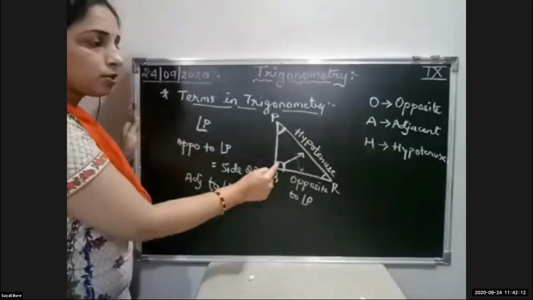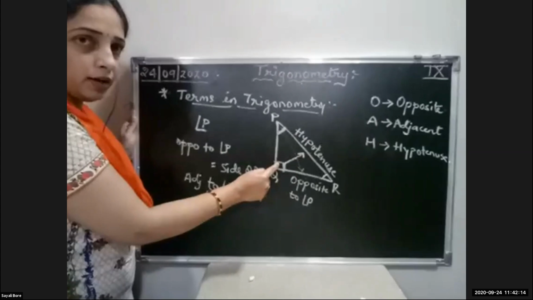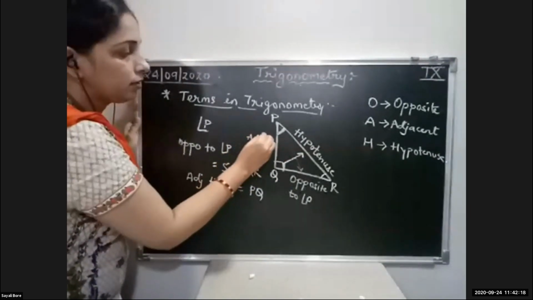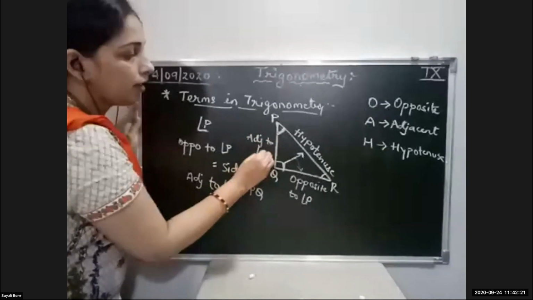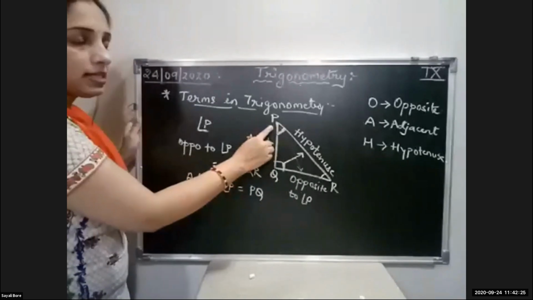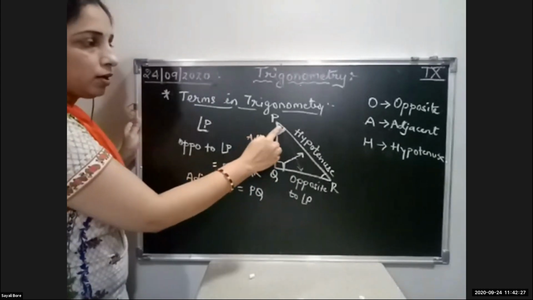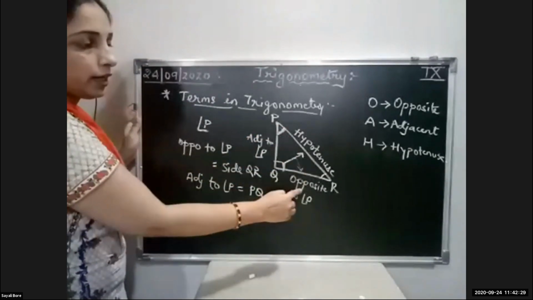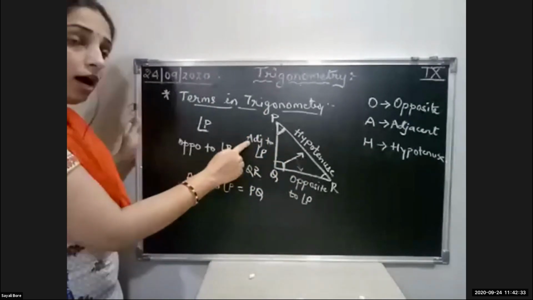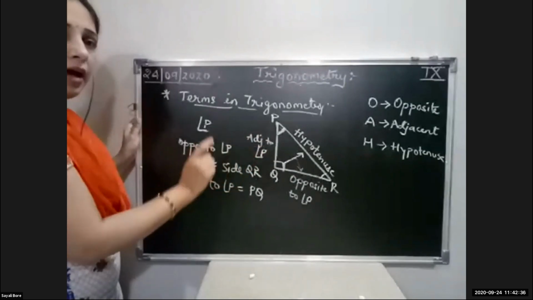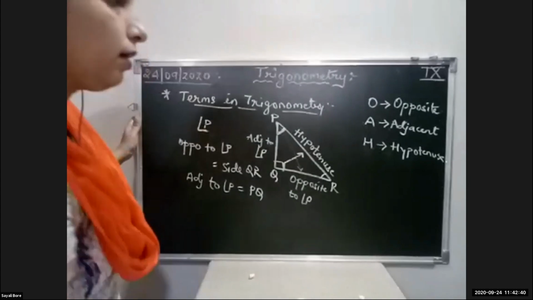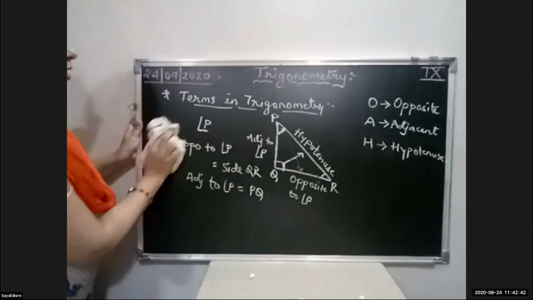So every time, whenever you get a triangle, first you identify the hypotenuse, that is the side opposite to 90 degree. Second, whatever the angle is given, here I have taken angle P, so the side opposite to that. And next, whichever third side remains will be the adjacent to the given angle.